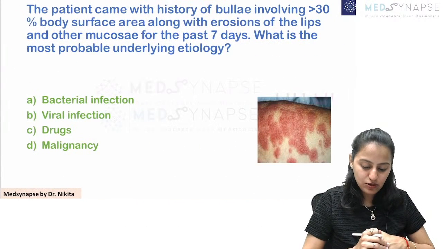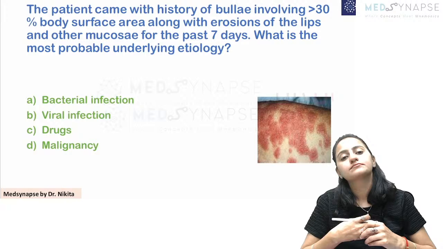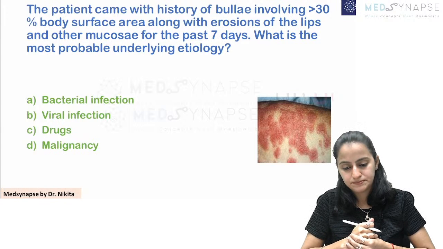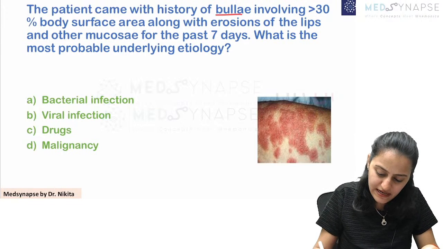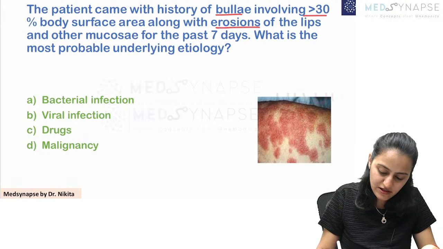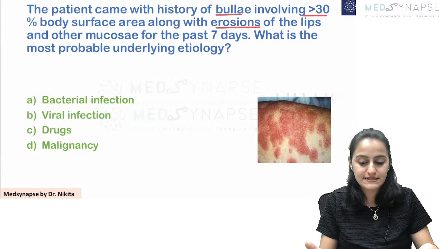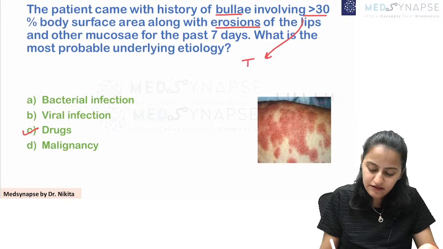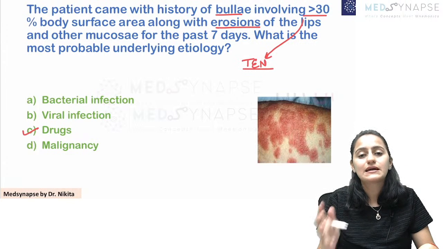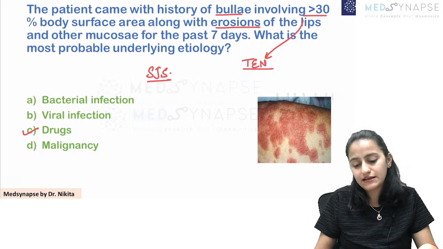Going on to the next question, what do you think is the answer to this one? History of bulla involving more than 30% body surface area with erosion of the lips and other mucosa. What is the most probable underlying etiology here? Is it bacteria, virus, drugs or malignancy? Very good. This is drugs, because what are we talking about here? We are talking about TEN, toxic epidermal necrolysis.